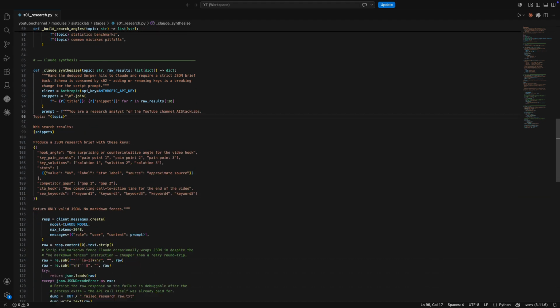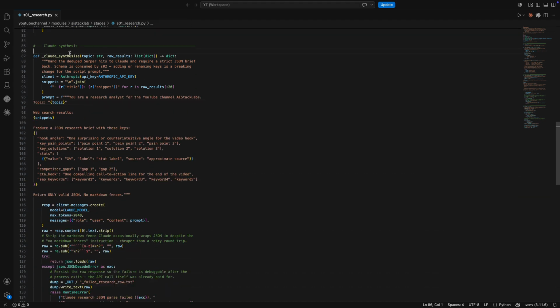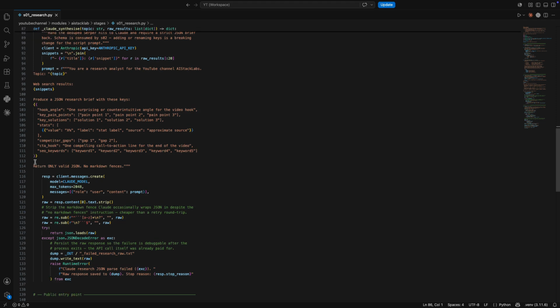And here's Claude Synthesize. We give Claude a strict JSON schema: hook angle, key pain points, stats with sources, competitor gaps, and SEO keywords. The output is structured, predictable, and feeds directly into the next lane, write, which is what's writing the script you're hearing right now.